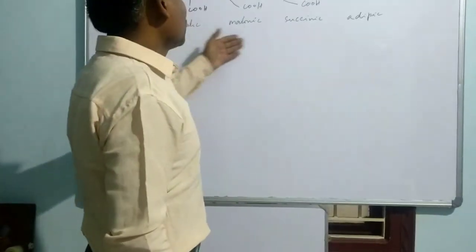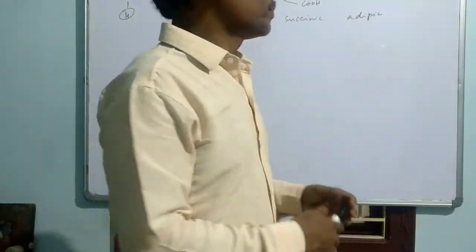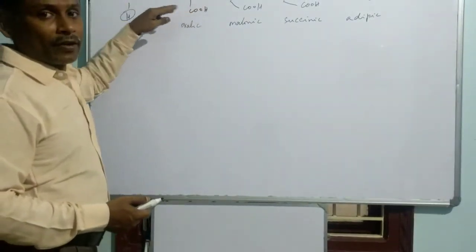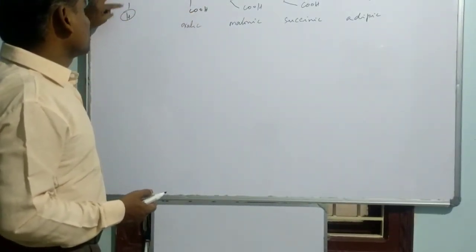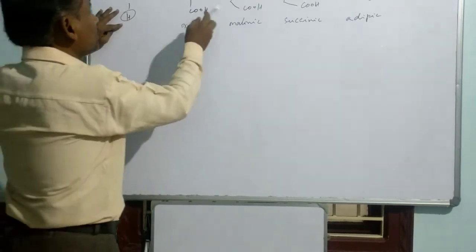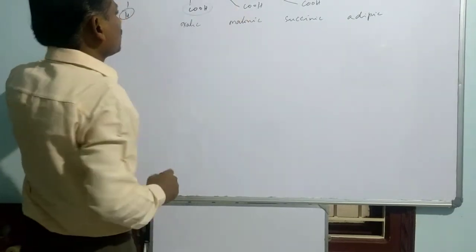So in this series of dicarboxylic acids, what is the acidic strength of them? In order to have a better comparison, I just take a monocarboxylic acid like formic acid. So in place of this H we are replacing it with COOH, like this.